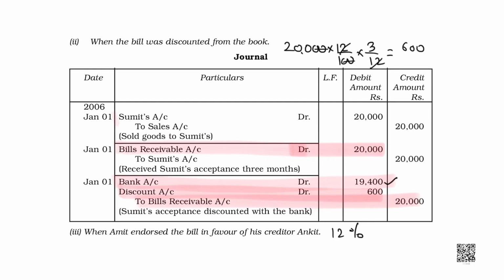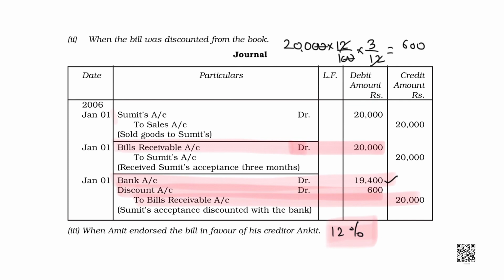This is how we transfer a bill to the bank to get it discounted. Discounted means getting the payment from the bank before the maturity date, but on a condition, and the condition is the amount would be a bit less, and that bit would be determined by the rate of interest provided in the question. Clear? Okay.